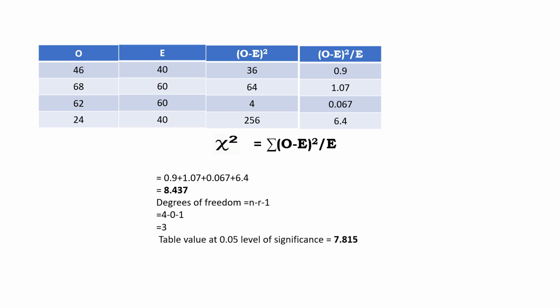Refer to the table and find the table value at the 0.05 level of significance. At 3 degrees of freedom, the table value is 7.815. So what is the result? The calculated value of chi-square is greater than the table value, so we have to reject the null hypothesis. This is the way you have to do the problems in goodness of fit. Hope you have understood. If you have any doubts, please do clarify.